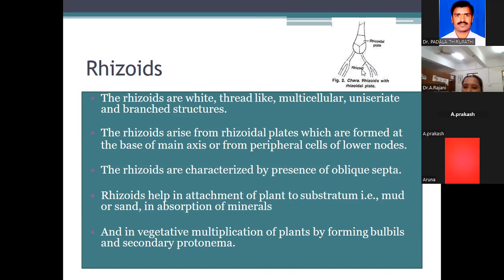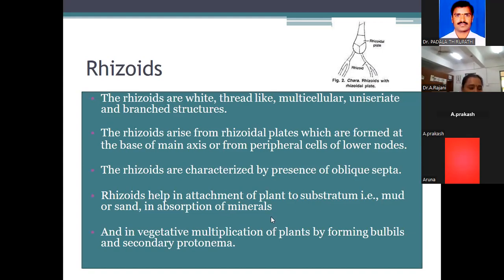What is the characteristic feature of rhizoid? Oblique septa are present. They help in the attachment of the plant to any substratum, that is mud or sand, or in absorption of minerals. These are the importance of rhizoids. Okay, sometimes these rhizoids help in vegetative reproduction, the multiplication of plants, forming bulbils and secondary protonema.